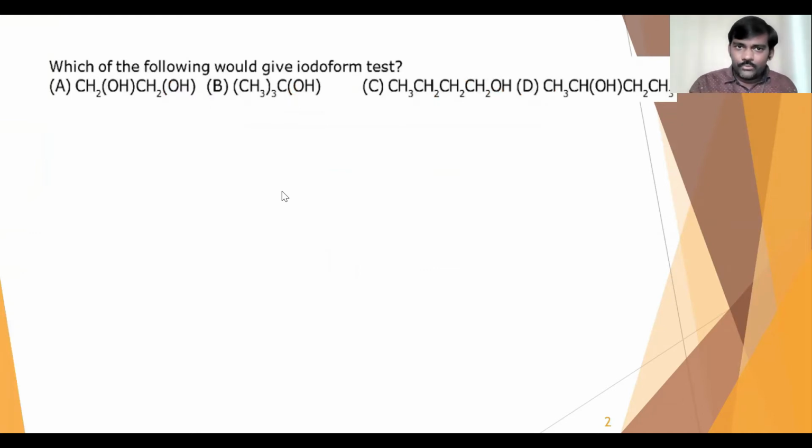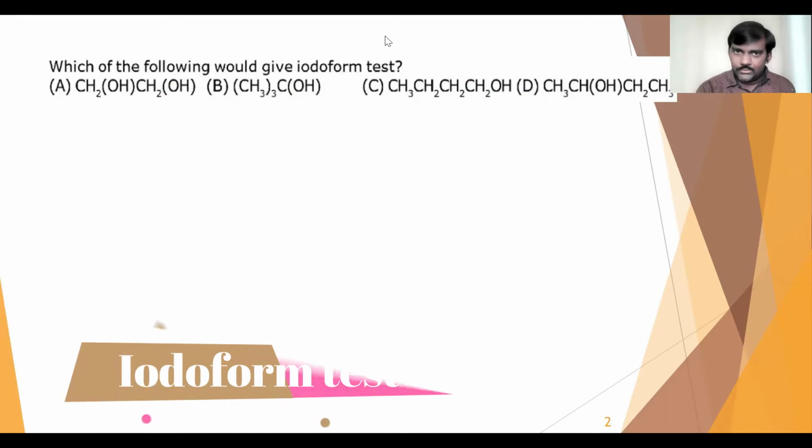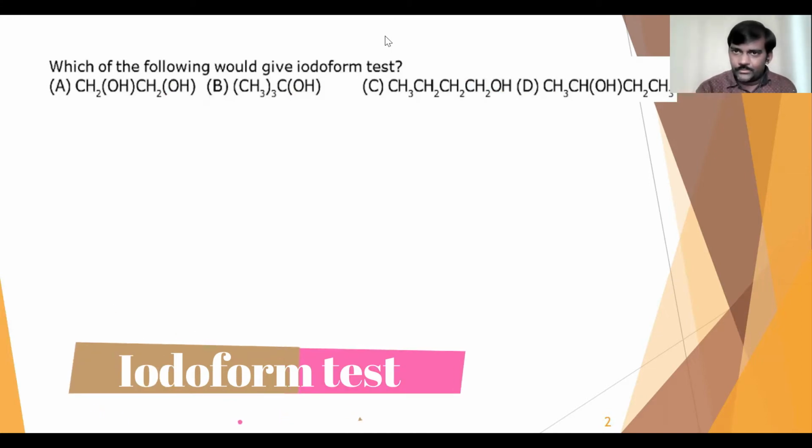which of the following would give iodoform test? Iodoform test and the questions related to it are very important. Generally they ask questions from this. Coming to the iodoform test, compounds which have a methyl keto group or which have the CH3CHOH group will give the iodoform test.